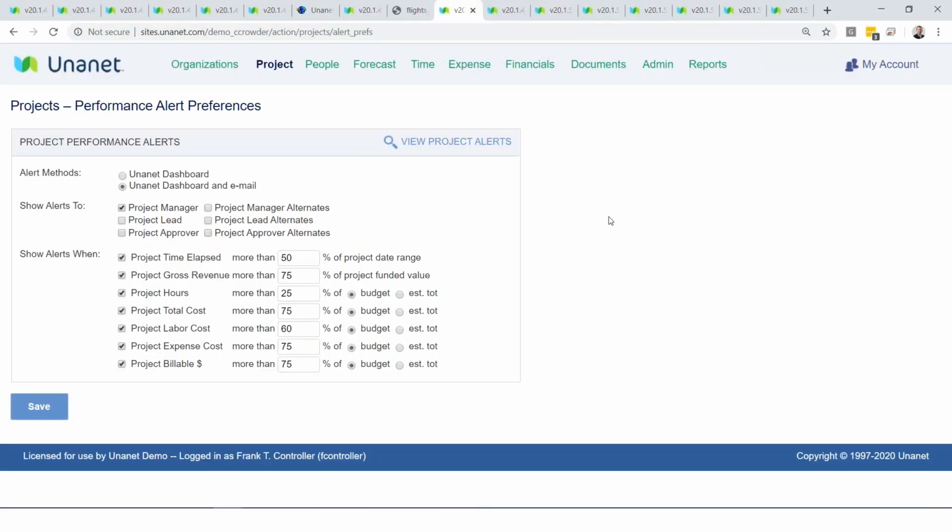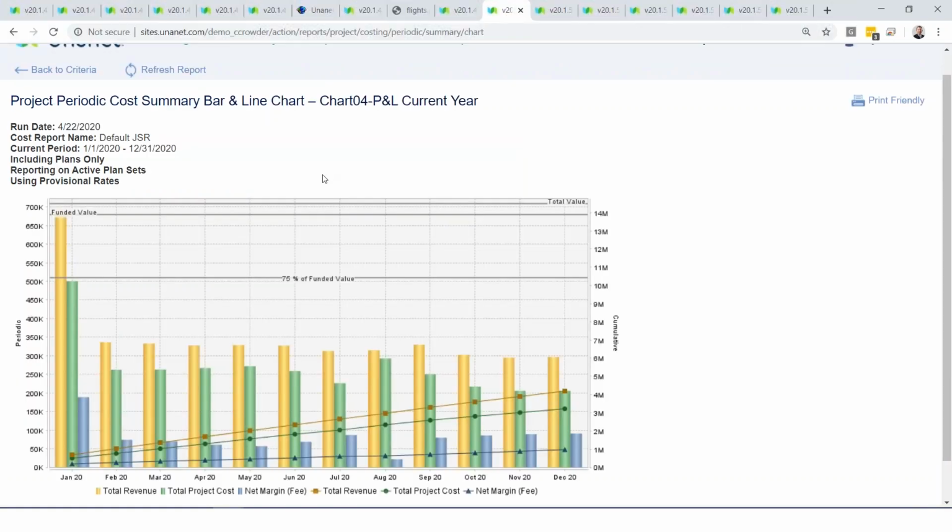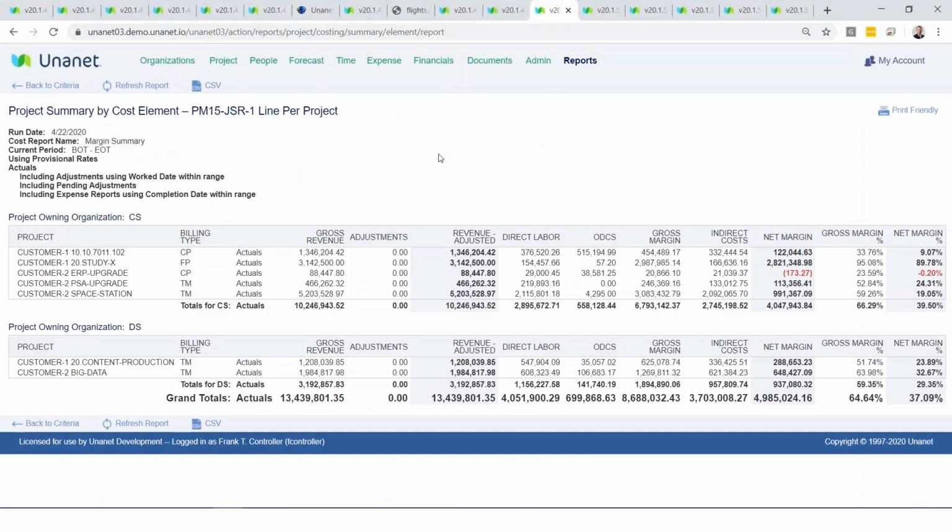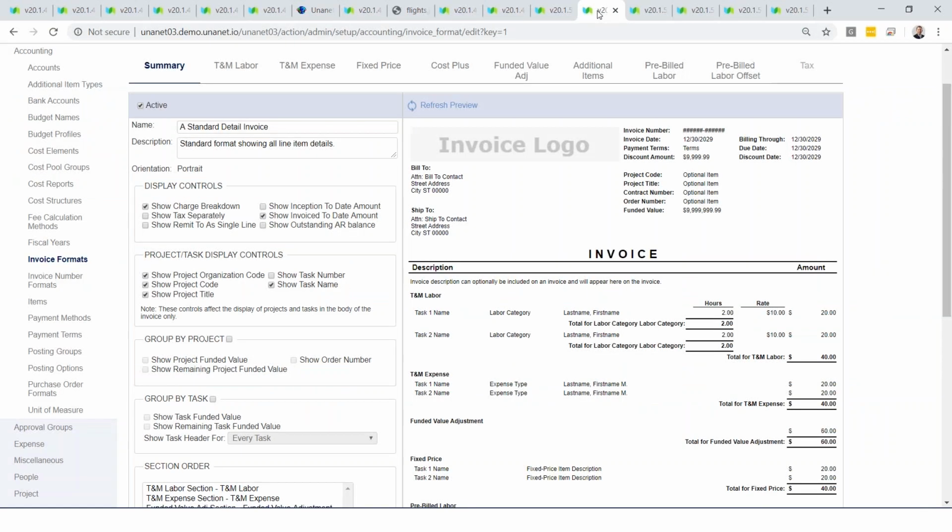As we're delivering this work, we also provide tools to help us in managing that work. You can set up different alerts so people can be alerted when certain thresholds are crossed associated with a project. You can combine plans and actuals in a graphical format to see how we're trending to hit a funded value threshold that we might have. There are lots of different graphical reports that might be useful. On this report, I'm choosing to examine both gross and net margins for a host of projects all under a different organization. So really you can slice and dice the data however you'd like.